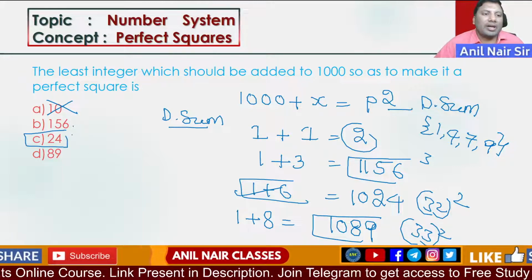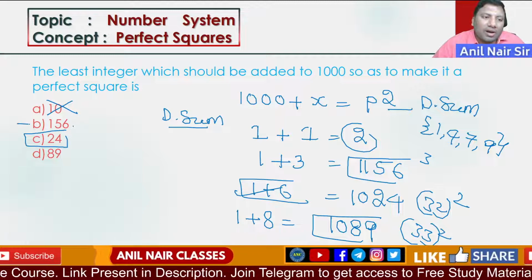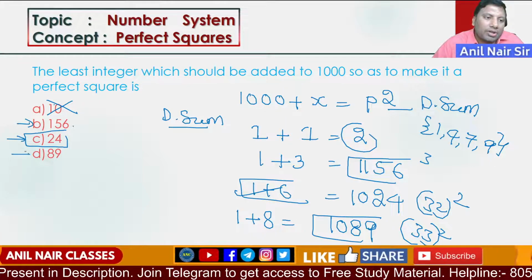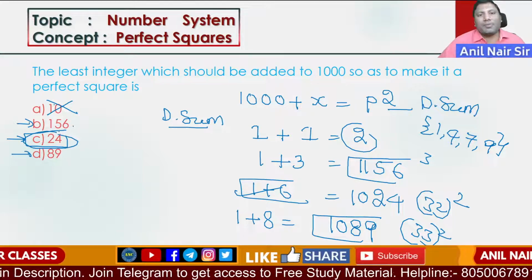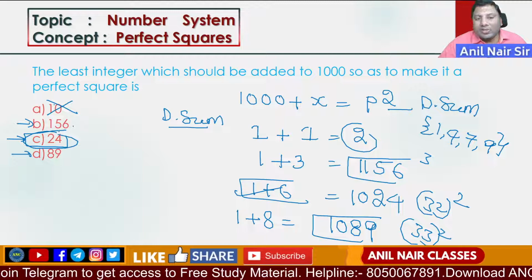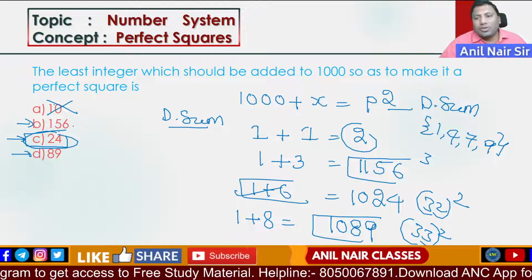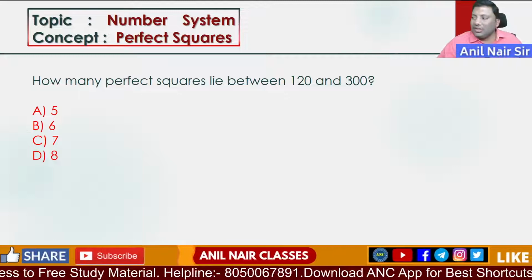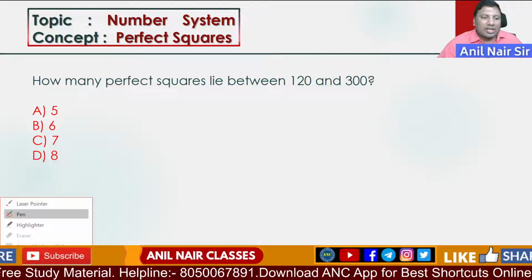What is the smallest number that should be added? 24 should be added. After 1 is eliminated, the question asks for the smallest number, so out of these 3, take the smallest number and check it. 1000 plus 24 is 1024. 1024 is 32 square. I hope the logic is clear to you.